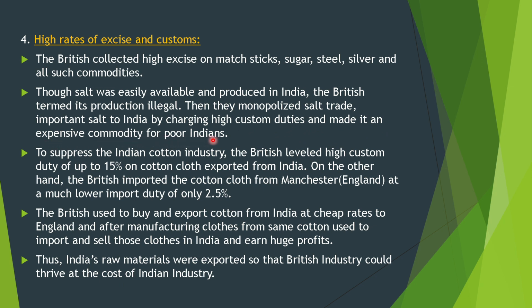To suppress the Indian cotton industry, the British levied a high customs duty of up to 15% on cotton cloth exported from India. On the other hand, the British imported cotton cloth from Manchester, England, at a much lower import duty of 2.5%. The British used to buy and export cotton from India at cheap rates to England, and after manufacturing clothes from the same cotton, they used to import and sell clothes in India and earn huge profit. Thus, India's raw material was exported so that British industries could thrive at the cost of Indian industry.